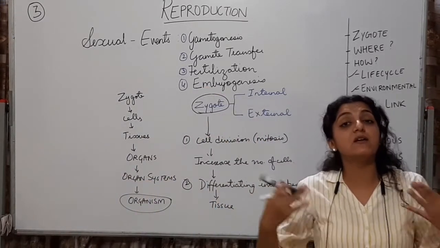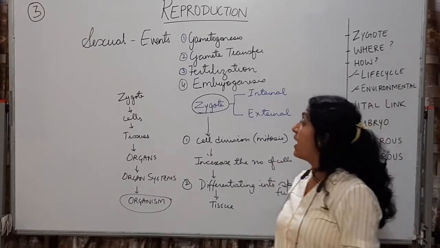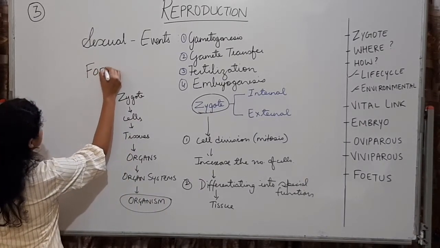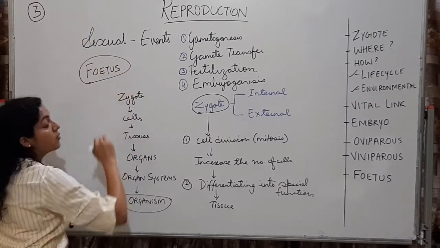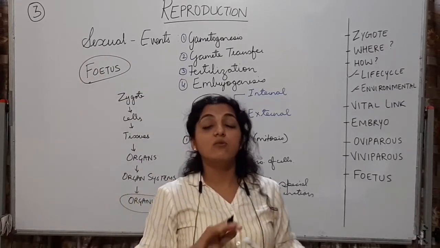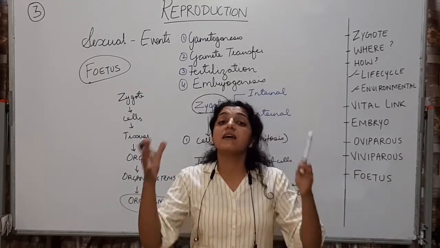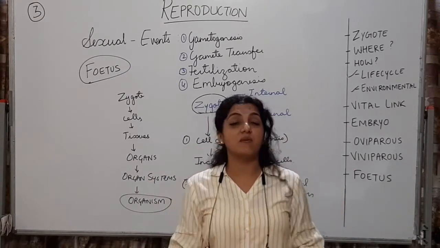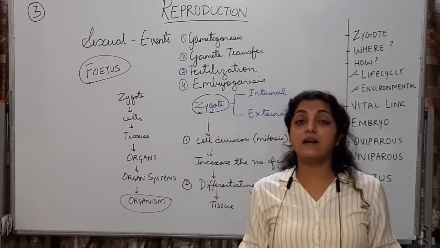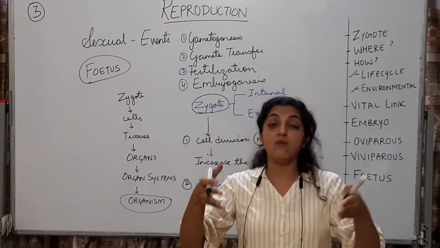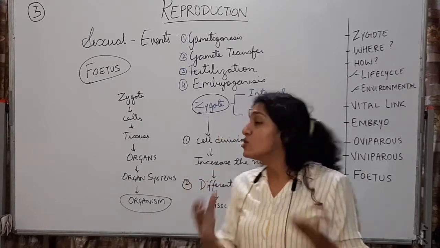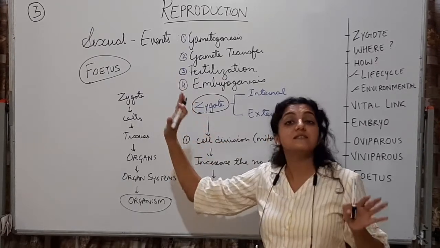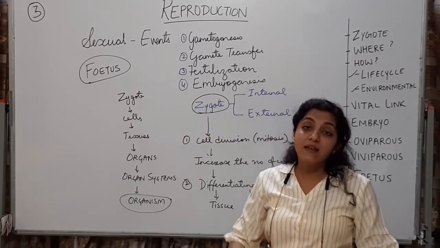The further development of this embryo, further growth and development of this embryo forms the fetus. All this is going to take place in case of humans inside the female body. You know that an individual baby comes out, the fetus comes out from the female body. So all this, even the fusion of gametes is taking place inside. Pura embryogenesis andar hoga. The embryo again develops.